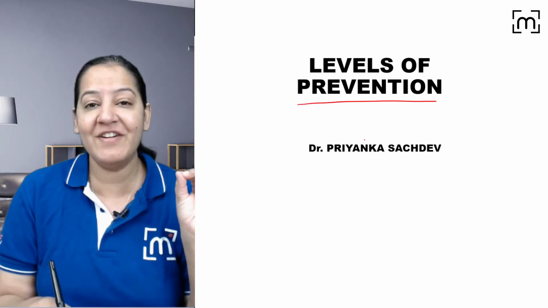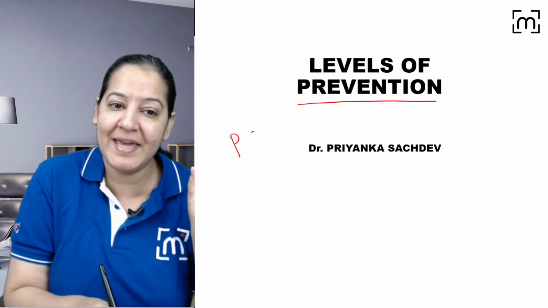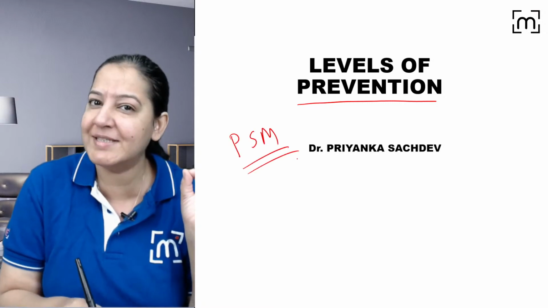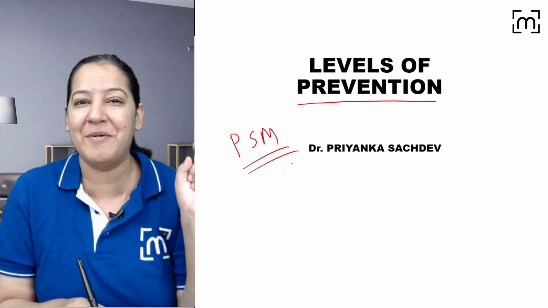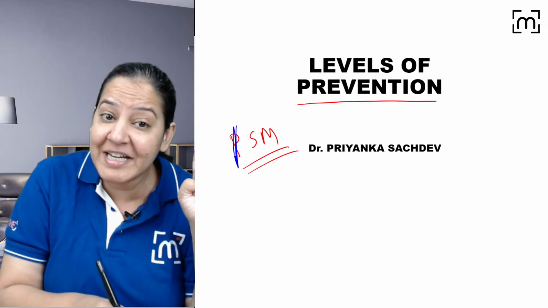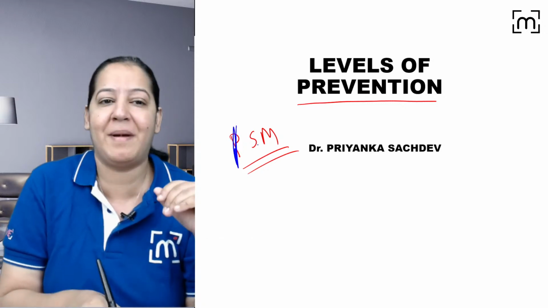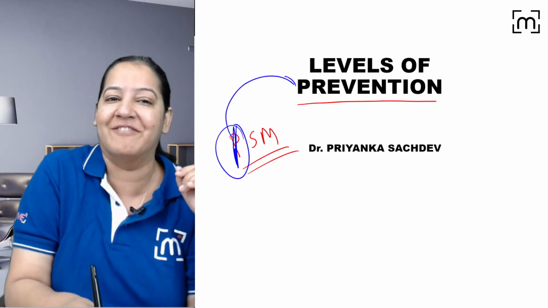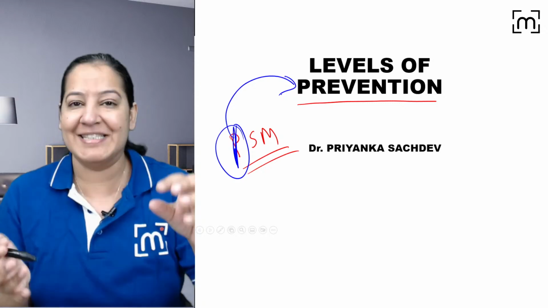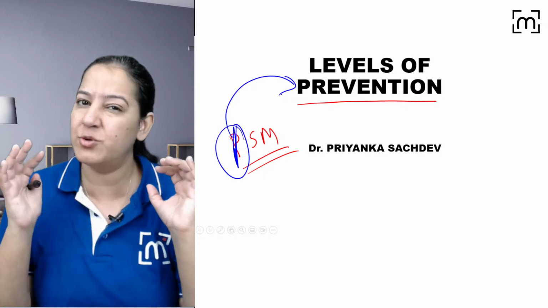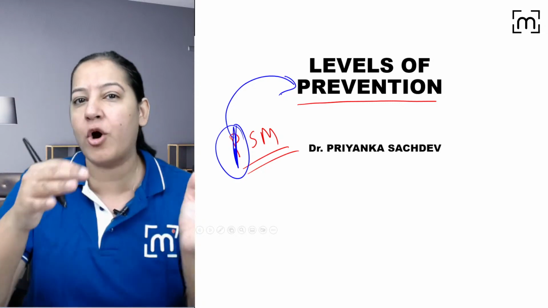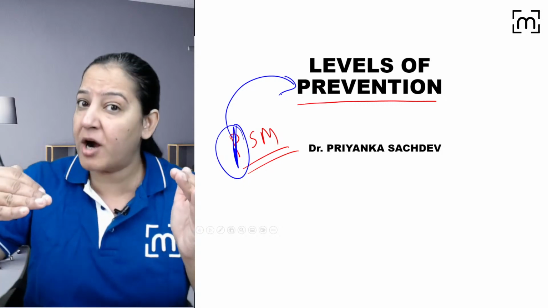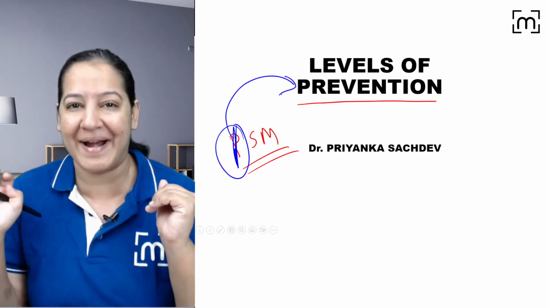So today what subject are we studying? The name of the subject is PSM. Can you tell me the full form of PSM? PSM is preventive and social medicine. What do you mean by the term preventive? So there is a disease. Whenever there is a disease, we can do two things. Either we can prevent it or we can treat it. The treatment part of the disease is dealt in a subject known as medicine, right?